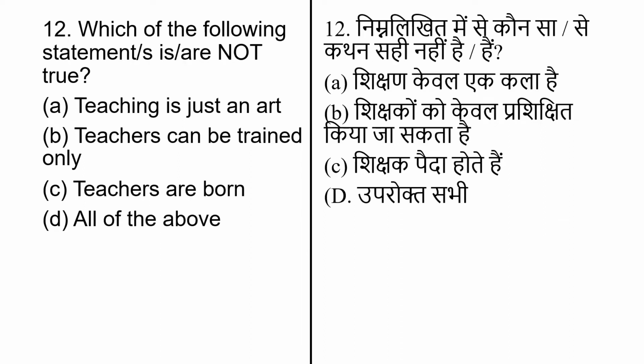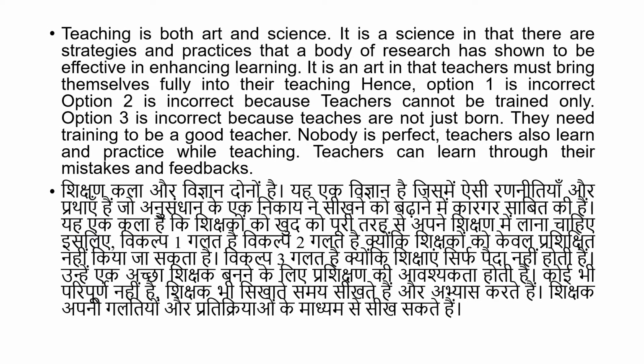Which of the following statements is not true? And options are: teaching is just an art, teachers can be trained only, teachers are born, and all of the above. The correct answer for this question is option number D, all of the above. Here is the explanation for the same. Teaching is both art and science. It is a science in that there are strategies and practices that a body of research has shown to be effective in enhancing learning. It is an art in that teachers must bring themselves fully into their teaching.